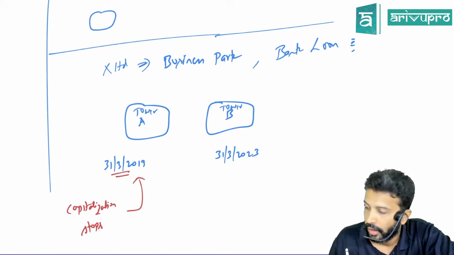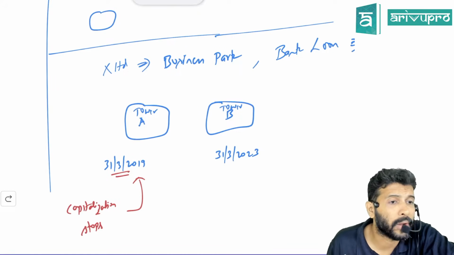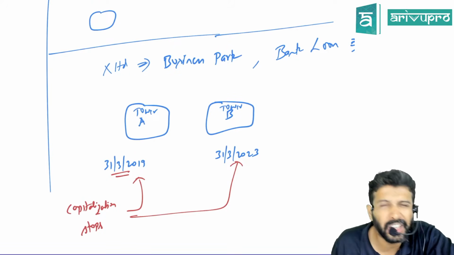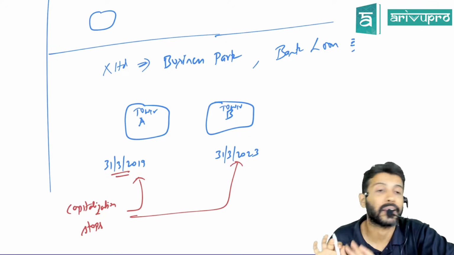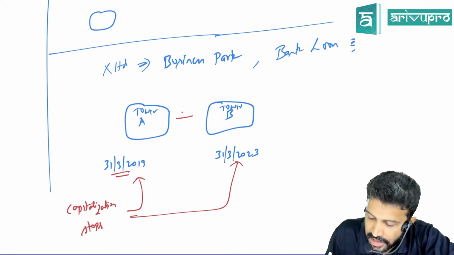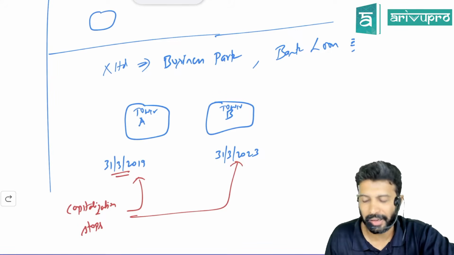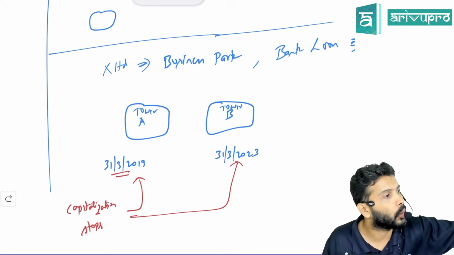Okay. What about Tower B? That is completed on 31st March 2023. So any borrowing cost related to Tower B will continue to get capitalized till 31st March 2023. So you need to check whether these towers are interdependent or independent. If they are independent, you'll assess them on a component-by-component basis. Okay, everyone?